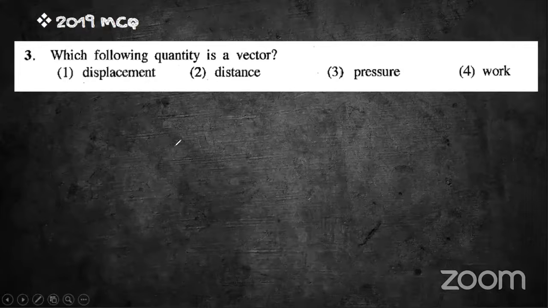Correct. 3, pressure, is not the answer. When an object is under pressure, it can be affected from all directions, right? So this doesn't have a specific direction. So pressure is not a vector quantity, it is a scalar quantity, right?